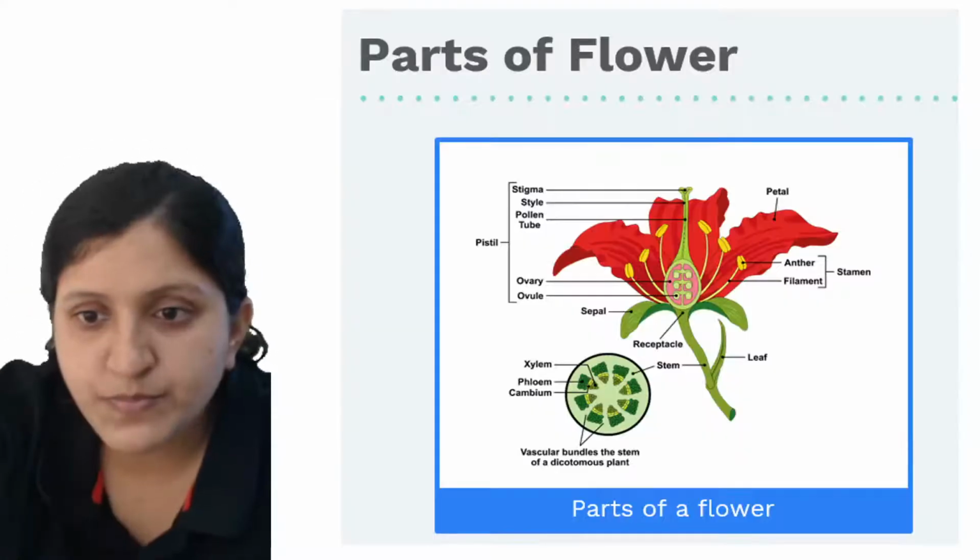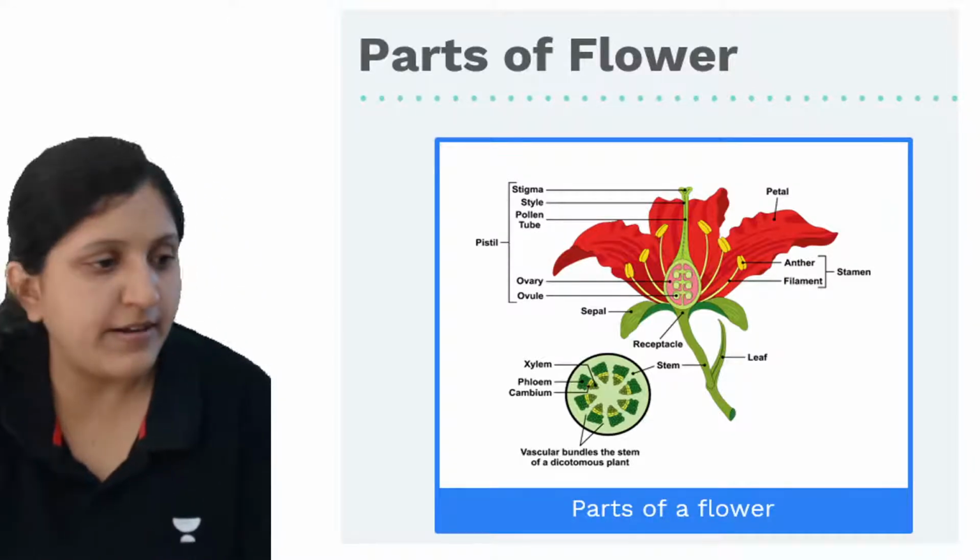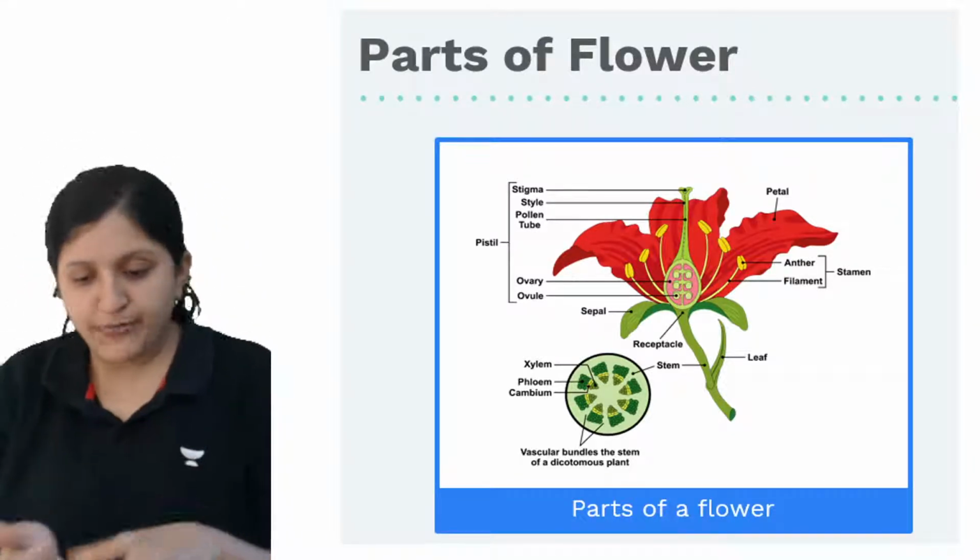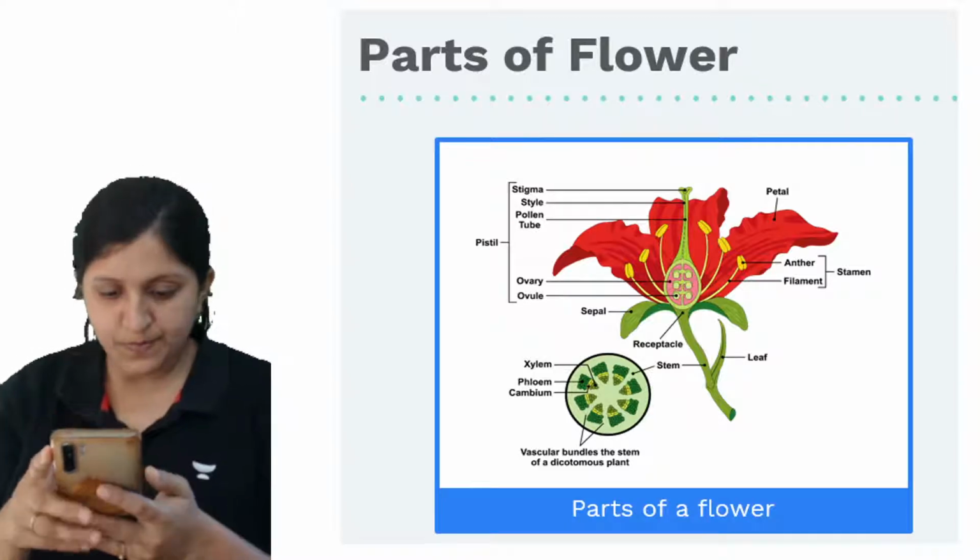So there are different parts of a flower. All right, so what are the different parts of a flower there? Anybody?